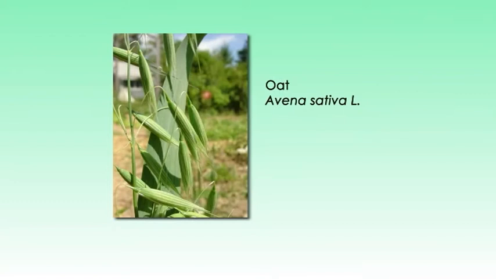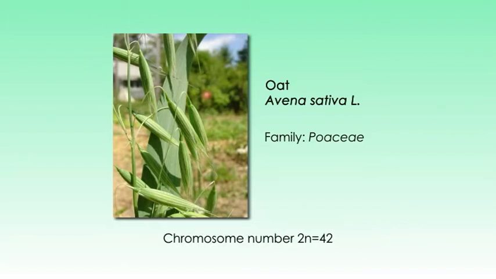Our topic for discussion today is cultivation of oat. Oat, that is Avena sativa, belongs to the family Poaceae and has chromosome number 2n equal to 42, which is also known as Zai. It is the most important cereal crop for the winter season.